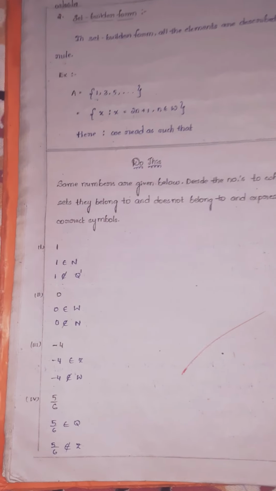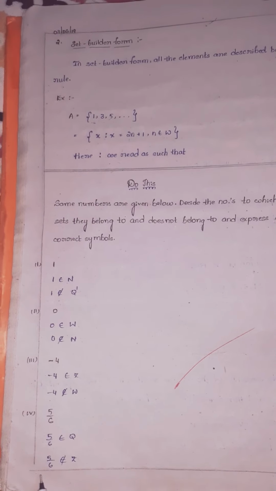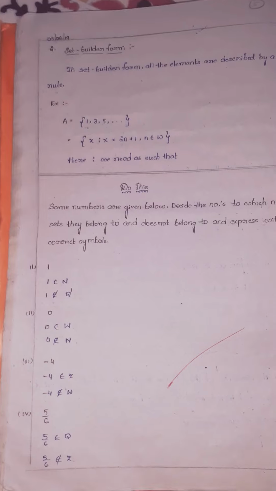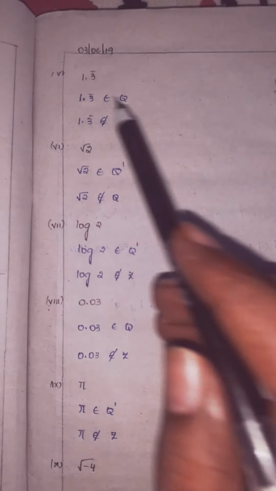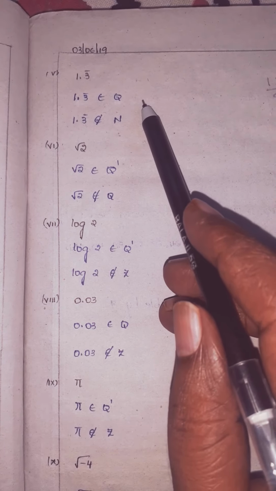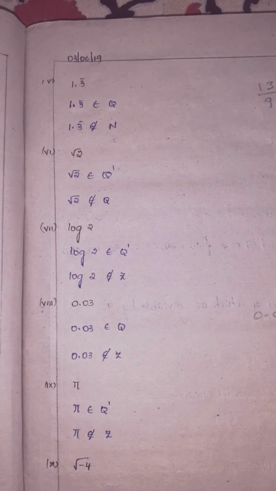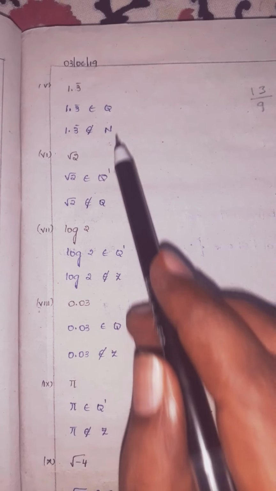Next, 5 by 6 is given, children. 5 by 6 belongs to rational numbers, means Q. 5 by 6 does not belong to Z, means it does not belong to integers. Next, in this fifth one, children, 1.3 bar. So 1.3 bar belongs to Q, rational number it is. Why? Because every terminating decimal is a rational number, I already told. Next, 1.3 bar does not belong to N.